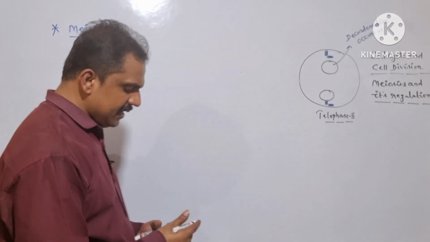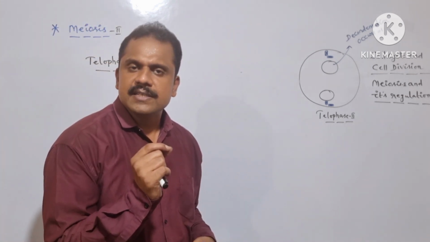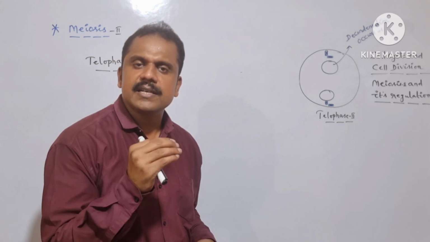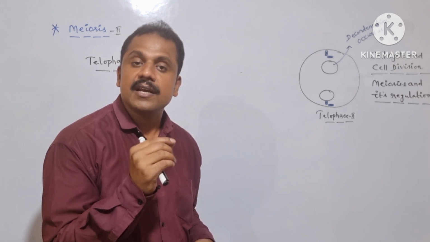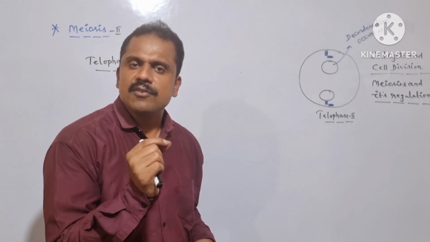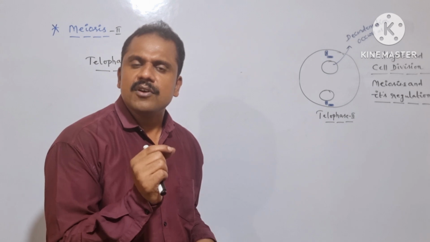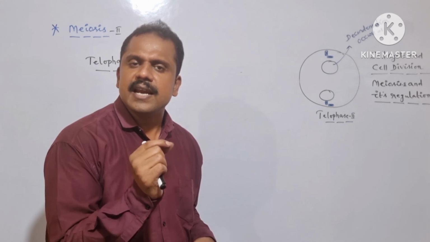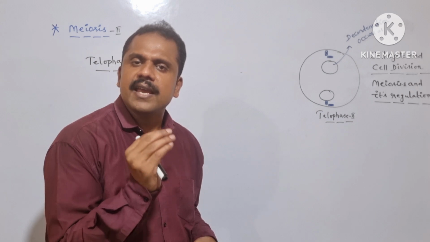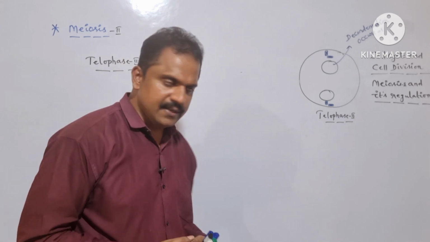At the very beginning of telophase 2, we can observe successful migration of the sister chromatids towards the spindle poles. Once they successfully migrate towards the spindle poles, the sister chromatids are enclosed by means of the nuclear envelope. The nuclear envelope, which disappears at the end of prophase 2, reappears at the very beginning of telophase 2. Is it clear?